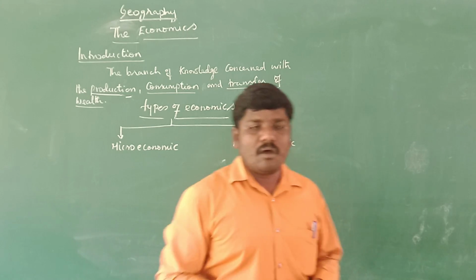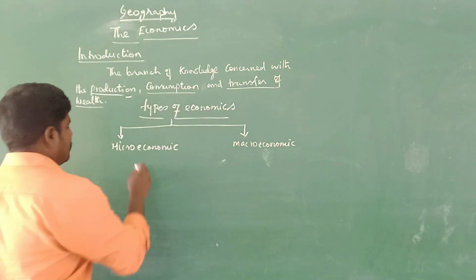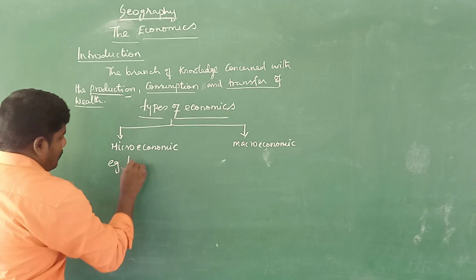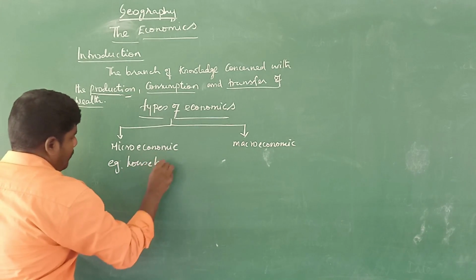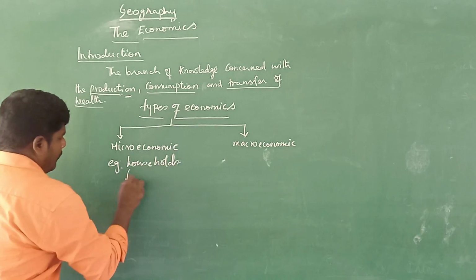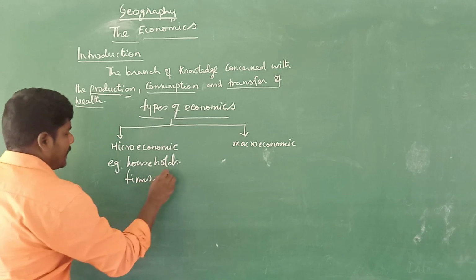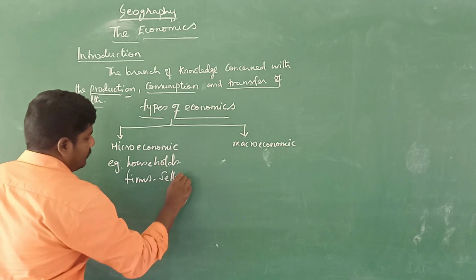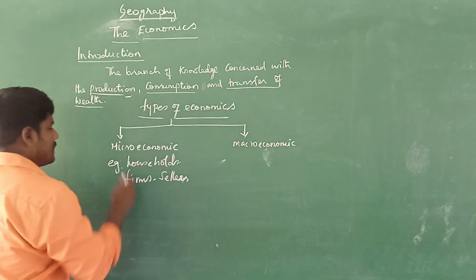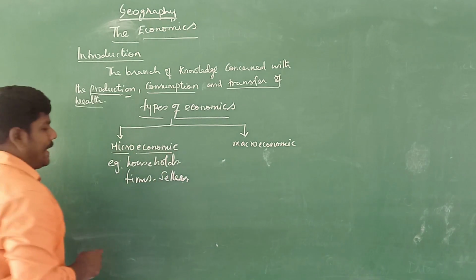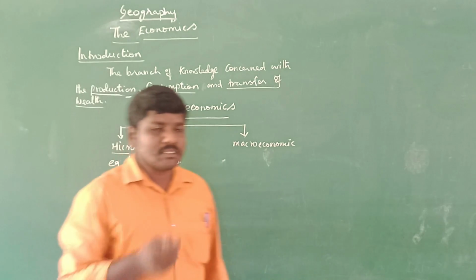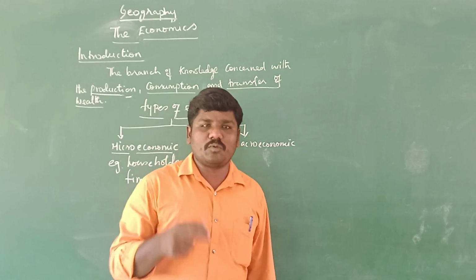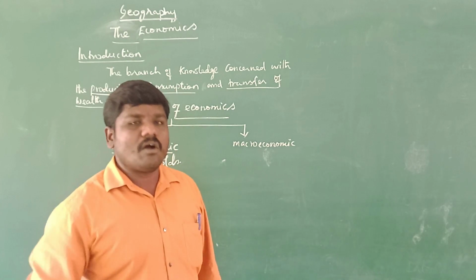For example, household, farm, and shelter. That is an example of microeconomics. For example, small economics, and small economics is mostly organized by the household.